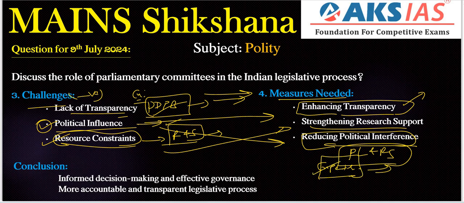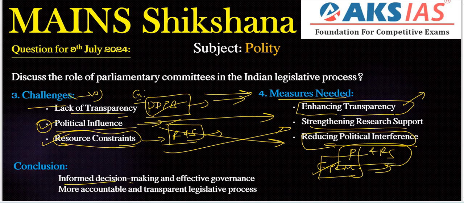That is the major important thing. Next, finally, we need to conclude with some important target, connecting with the important target. If we follow the above measures, we can achieve something, right? Like that. As India continues to evolve as a democratic nation, robust parliamentary committees will be crucial here, right?